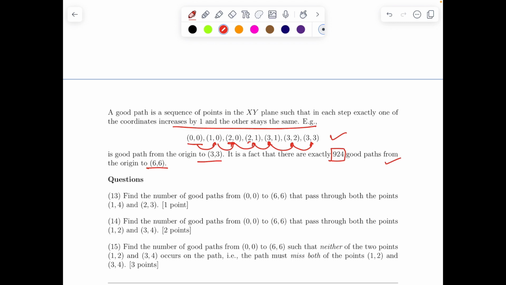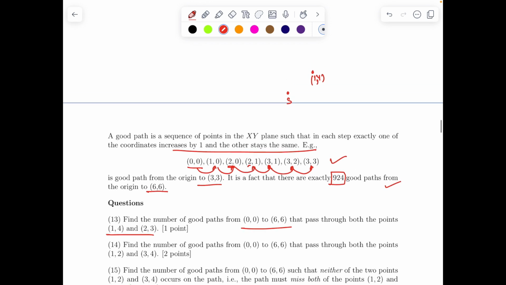First question is, find the number of good paths from 0 0 to 6 6 such that it passes through both the points 1 4 and 2 3. So let's say this is our starting point. Now you have to go to 1 4, and then you need to go to 2 3. So 2 3 will be, let's say this is 2 4, 2 3 will be somewhere down. So now I want a path which starts from S, goes to 4, again comes down to 3 and then goes to 6. So now this is impossible.